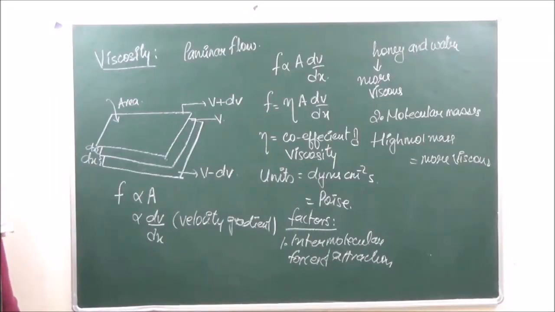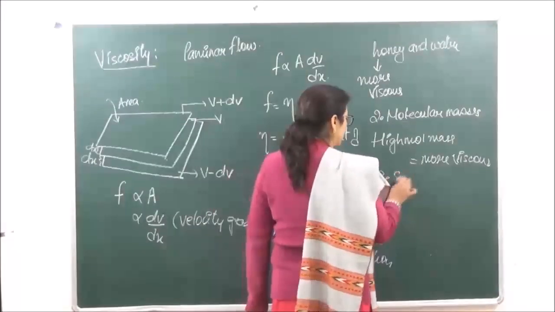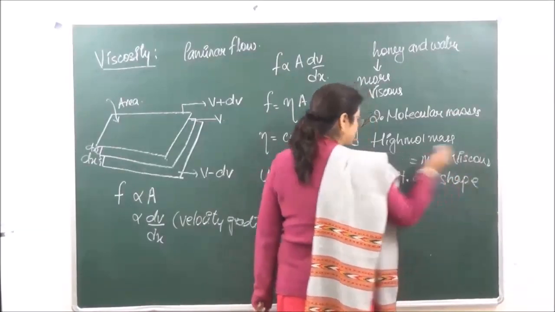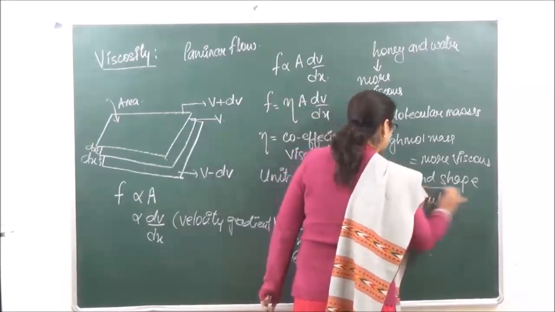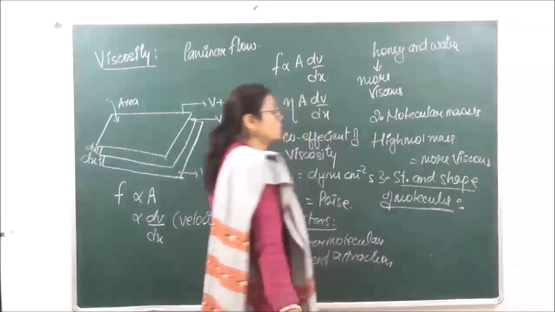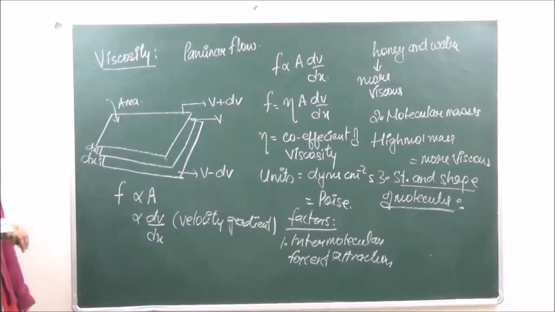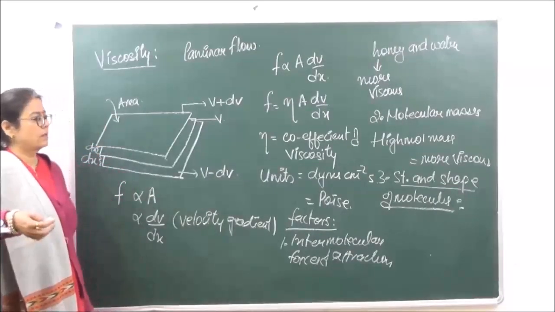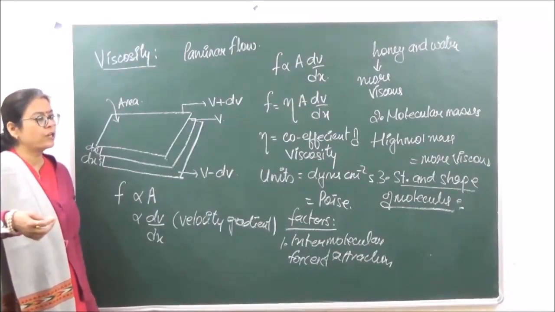And number three, it depends upon the structure and shape of molecules. It is seen that as the branching in the chain increases, viscosity also increases. Right? As the branching increases, viscosity is also going to increase.